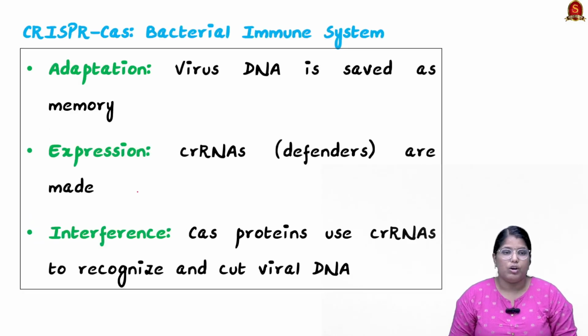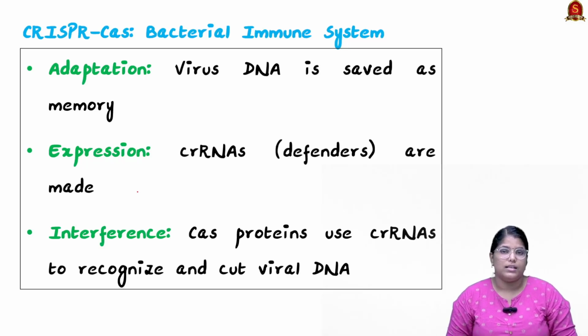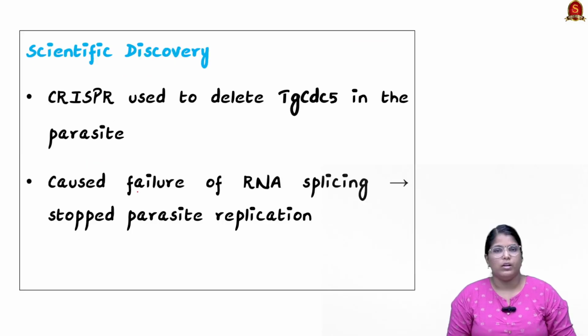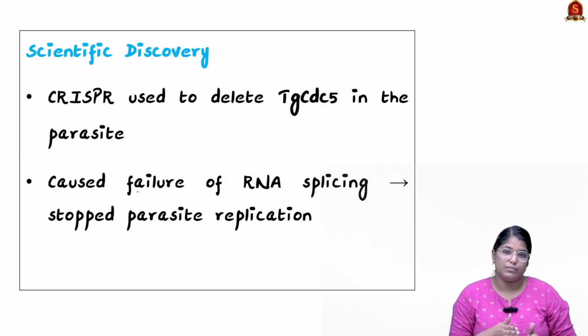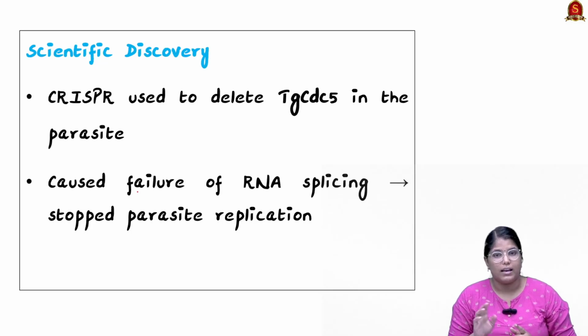Now, moving on, let us talk about CRISPR-Cas9. CRISPR-Cas9 is known as the gene editor. If there is a particular series of genes and you have to edit a particular gene, you can cut, paste, add, or replicate through this CRISPR-Cas9 protein. What they have done is they have used CRISPR-Cas9 to delete this particular protein TgCDC5 in the parasite. So what happens is the RNA splicing will not happen if this protein is not there in the parasite.